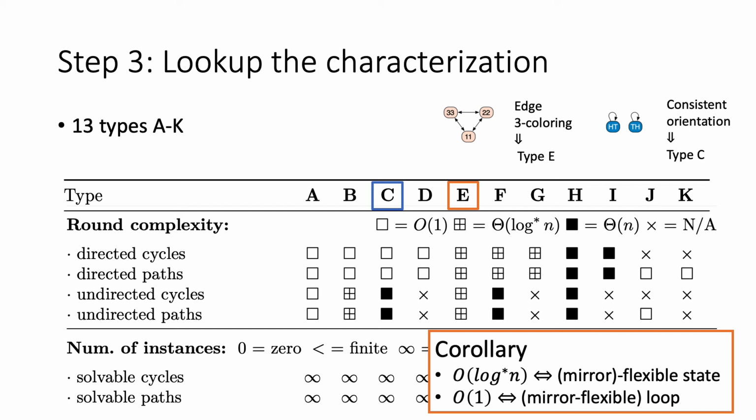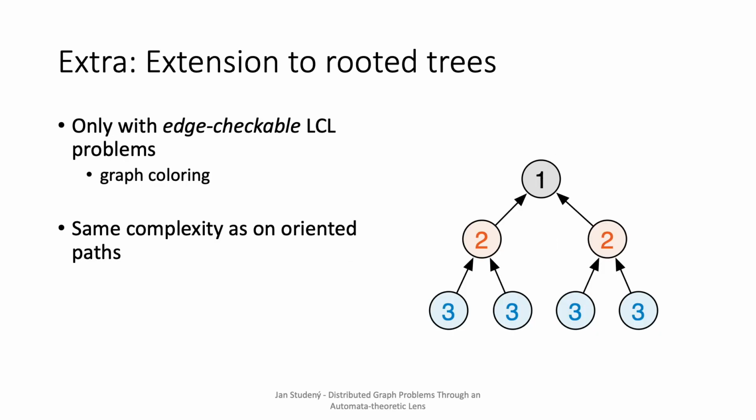Before conclusion, let me quickly describe you one more observation that allows to transfer some of our results to rooted trees. The extension to rooted trees works only for so-called edge-checkable LCL problems. In this class of problems, we are labeling nodes, and the constraints need to be checked only along each edge. An example of such problem is a graph coloring. For such problems, we show that with some minor modification, we can translate a distributed algorithm from oriented paths to work also on rooted trees. Hence, the classification and the algorithm synthesis is the same as for oriented paths.